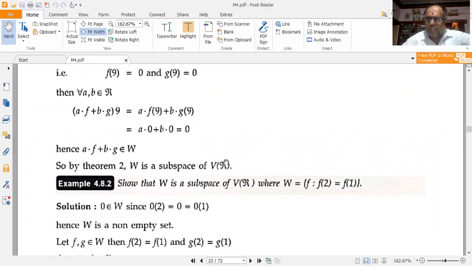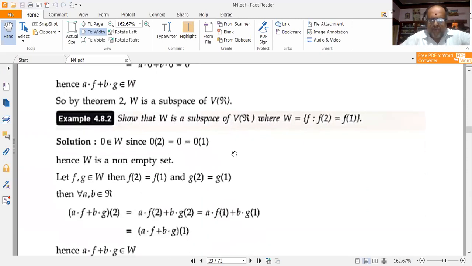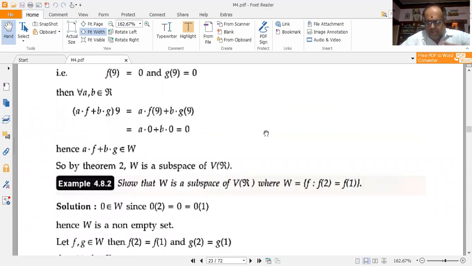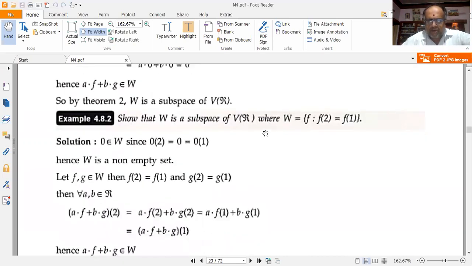So I infer that W is a vector subspace. We arrive at this by this proof and also by the methodological proof of theorem 2, which we have derived just now. Please practice this problem carefully, because on the outside it may be a little confusing. But once you do the derivations and solve the problems repeatedly, the idea will become clearer to you.